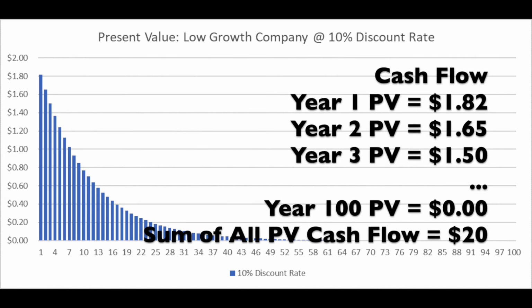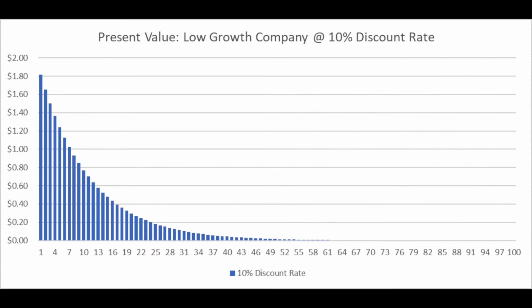We continue until we have discounted all the future value of cash flow to the present, represented by all the blue bars. Then we sum up the present value, or all the blue bars, and get $20. So the slow growth company is worth $20 today. Notice how cash flow in the far future is heavily discounted, so it isn't worth much in the present.